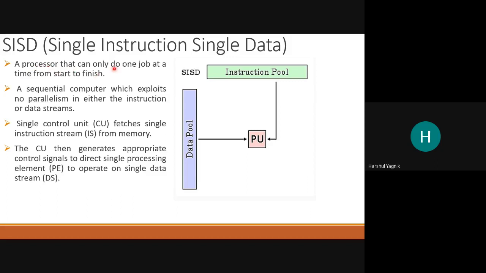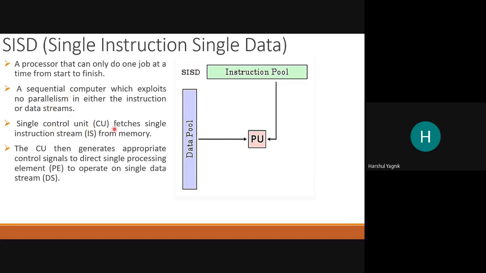So these processors can do only one job or one task at a time from start to finish, and a sequential computer which exploits no parallel operation on either instruction or data streams falls into this category.